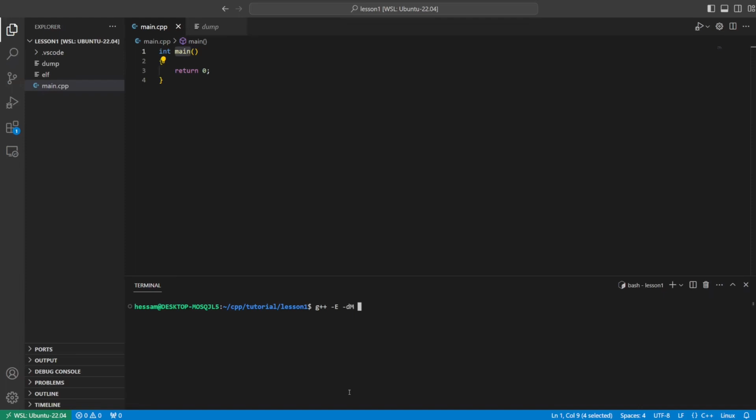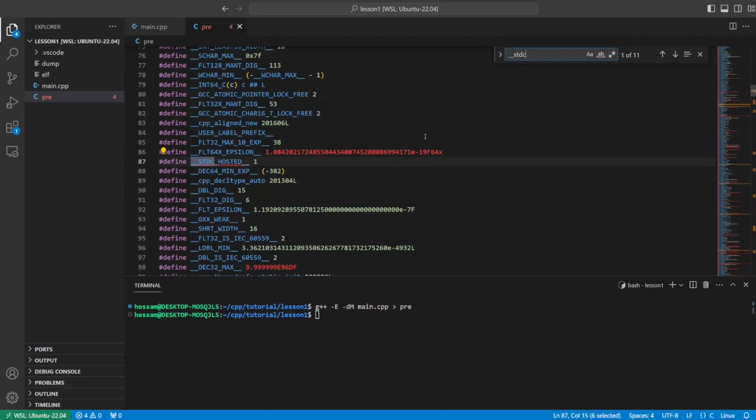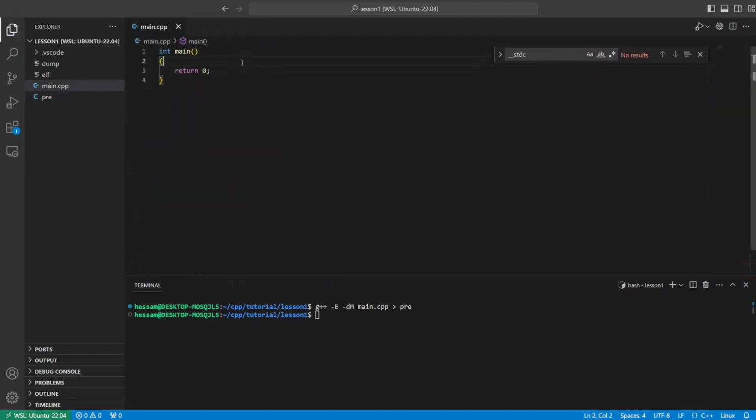So with these two flags, if I dump the output inside a file, you can see that I can get all the values defined before the preprocessor is run. And if I search for STDC as in cppreference, you can see that I'm in a hosted environment, and thus our previous conversation applies. But another thing that we understood was that this return 0 is not mandatory.